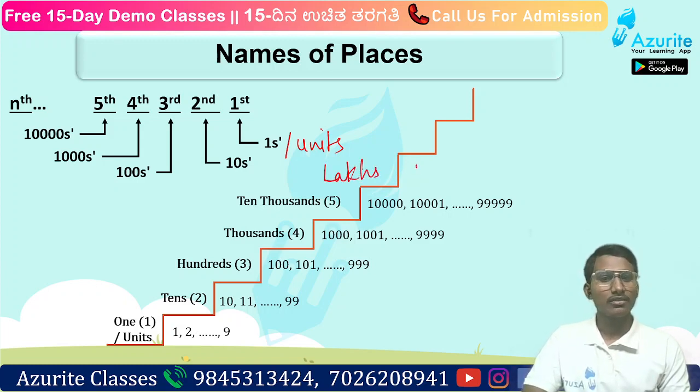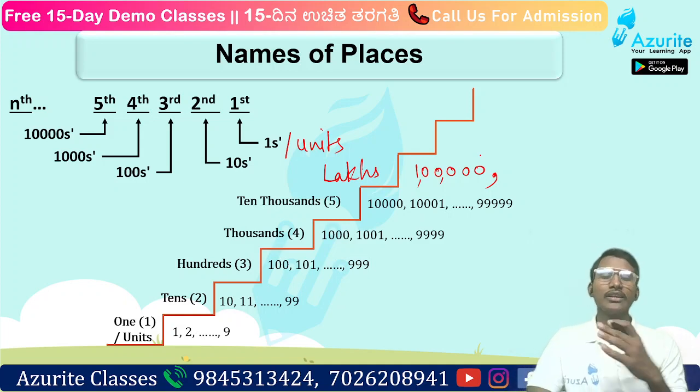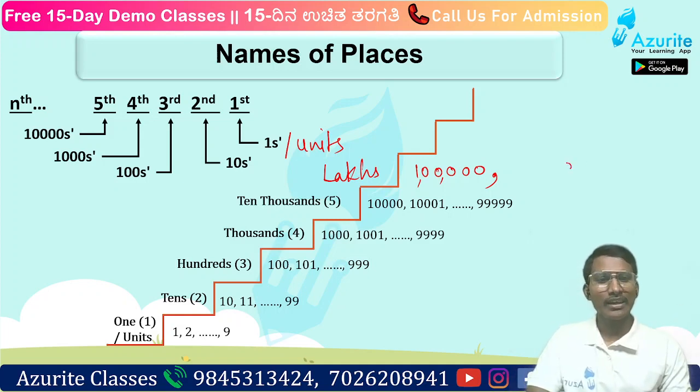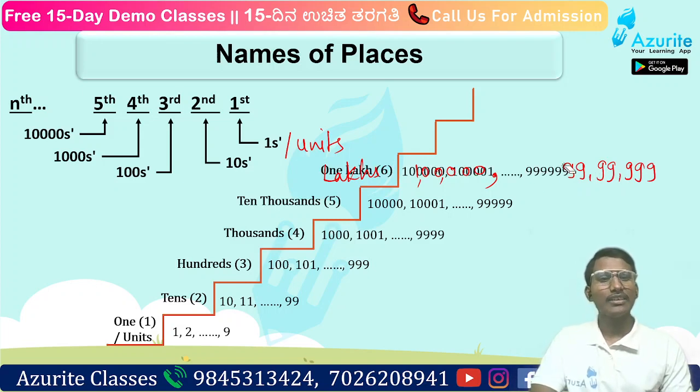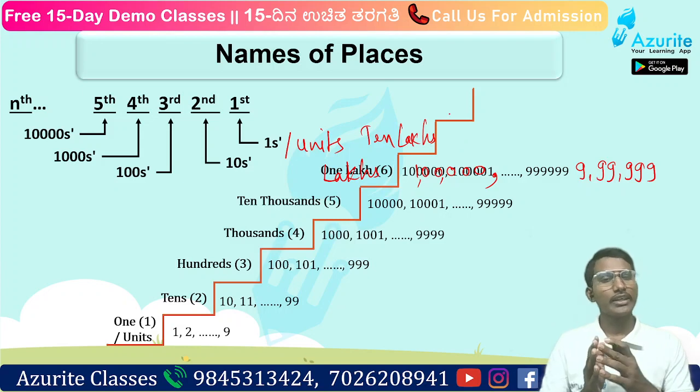So lakhs will start here, then 1 lakh and it continues till 9 lakh 99,999. So the next place is 10 lakhs, then 10 lakhs 1, and it continues till 99 lakh 99,999.